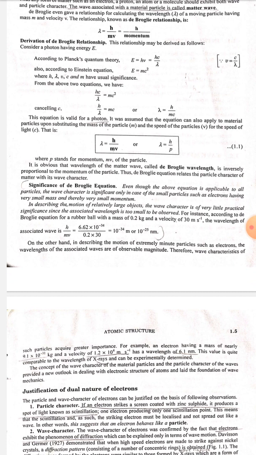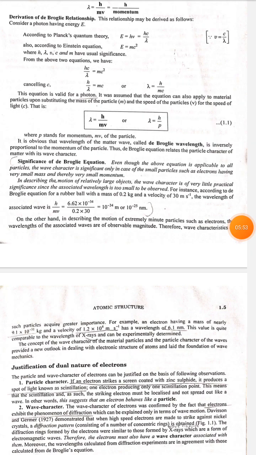Even though the above equation is applicable to all particles, the wave character is of significance only in case of small particles such as electrons, having very small mass and thereby very small momentum. In describing the motion of relatively large objects, the wave character is of very little practical significance since the associated wavelength is too small to be observed.